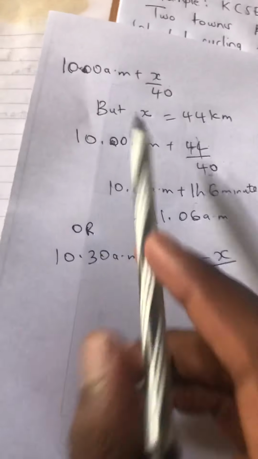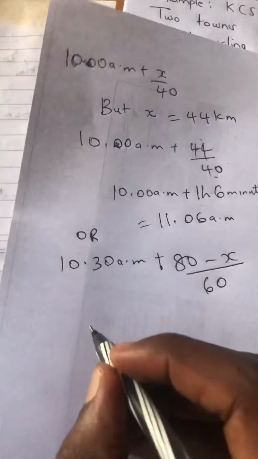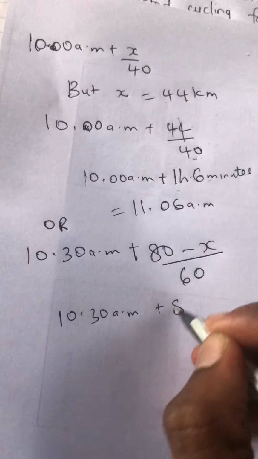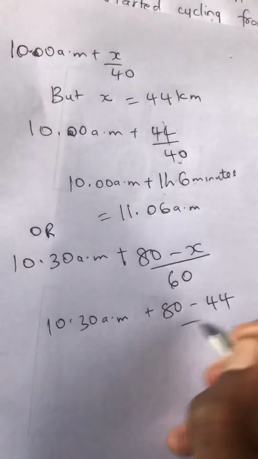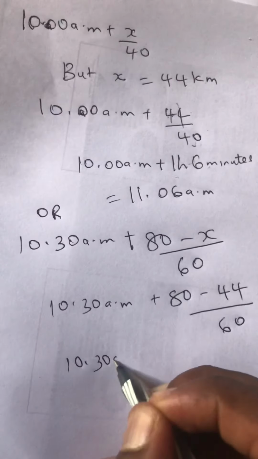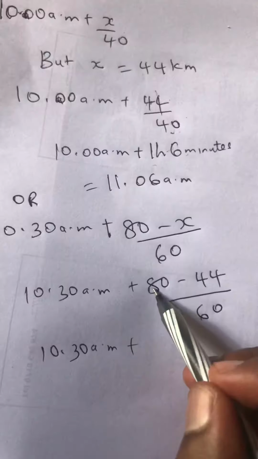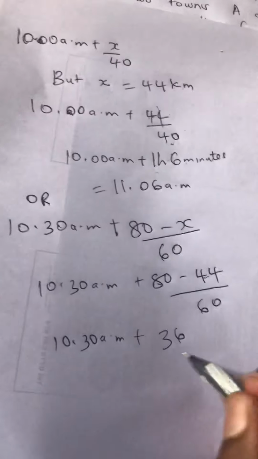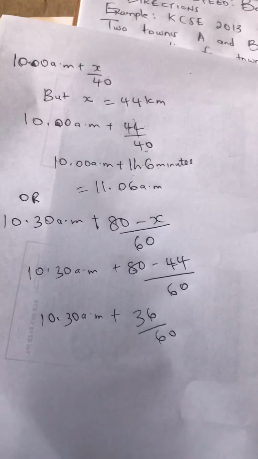But we know that x is 44 kilometers, so this will be 10:30 am plus 80 minus 44 divided by 60. So this will be 10:30 am plus 36 divided by 60.